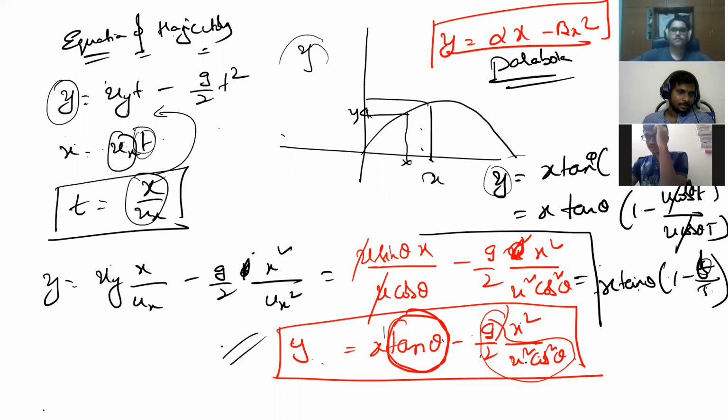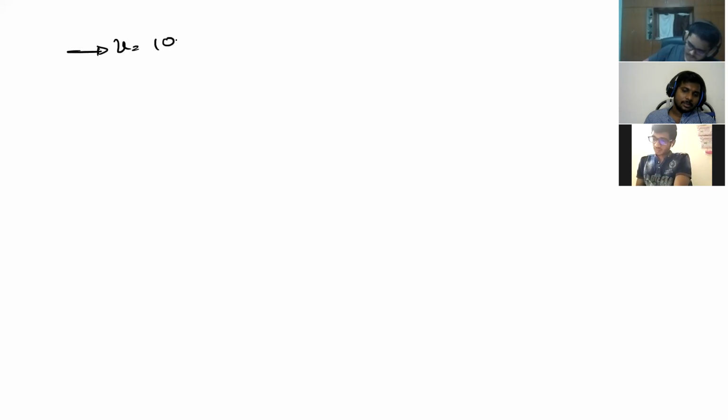Yes, sir. Now I'll ask you a question. You just solve the question. A particle is projected from the ground with initial speed 100 meters per second at an angle of 53 degrees with the horizontal.